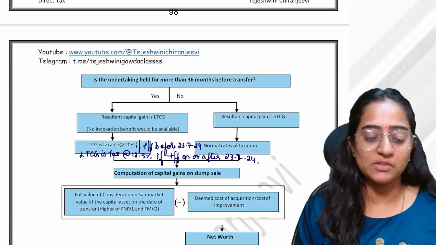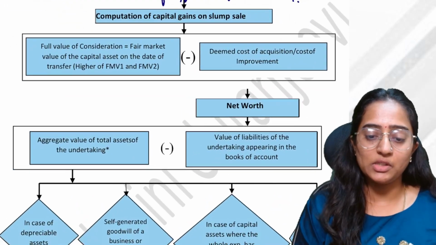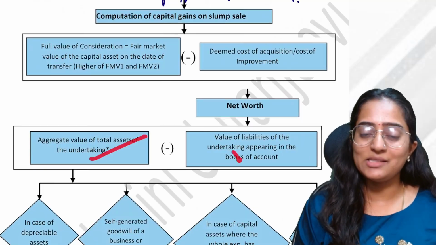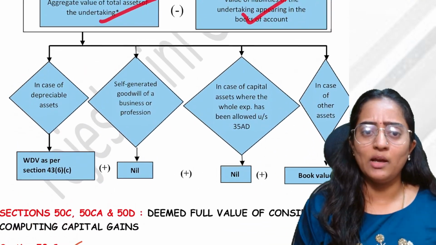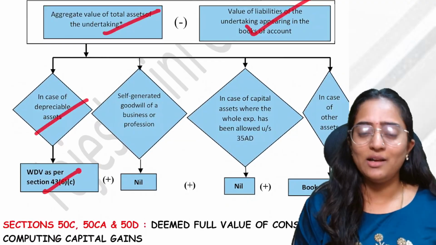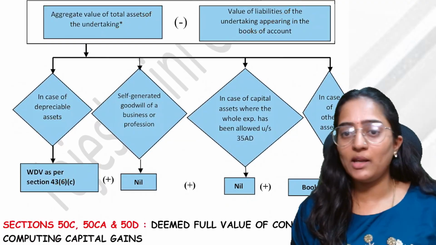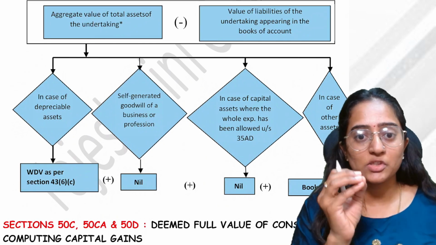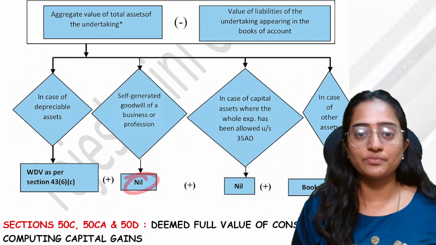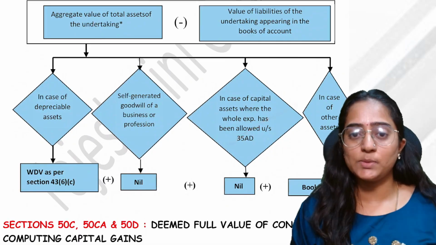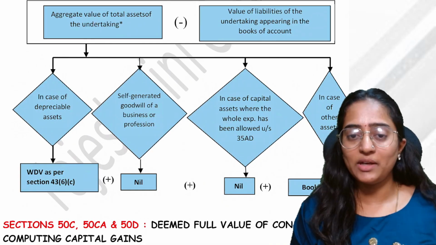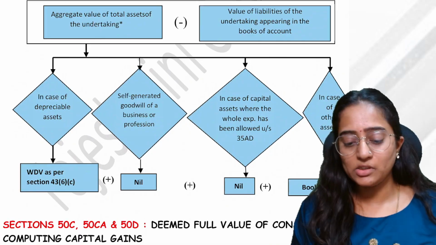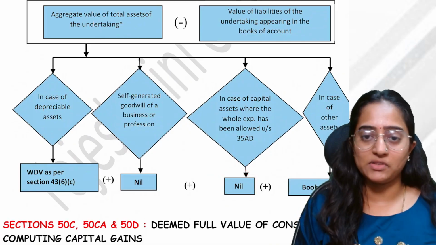What will be your cost of acquisition? See, cost of acquisition determination, how you would do is very simple. Whatever the net worth, asset minus liability. Liabilities, all of us know. Asset means in case of depreciable asset, WDV as per income tax would be taken. Self-generated goodwill, people, the cost of acquisition would be 0. So here also 0. In case of capital asset, all expenditure allowed under section 35AD, if you already have taken the entire deduction, again, you would not take any cost of acquisition here.